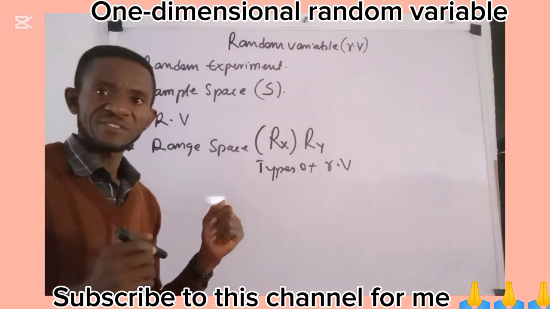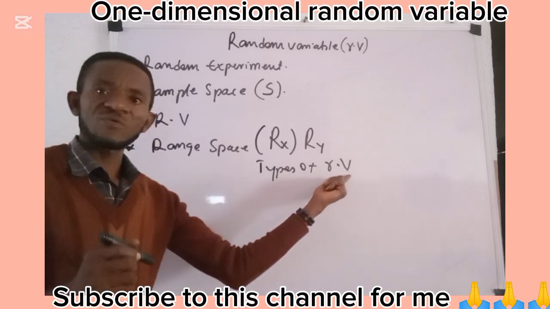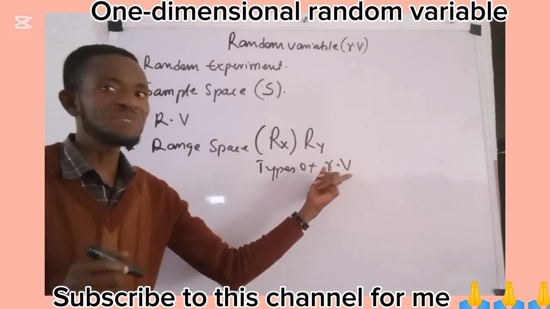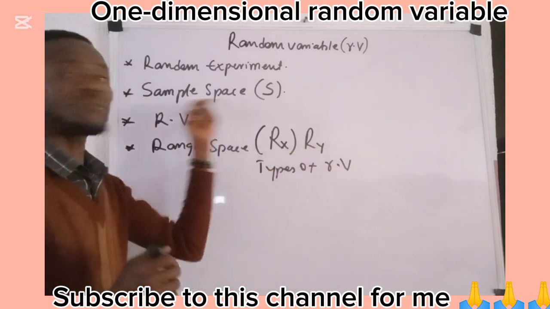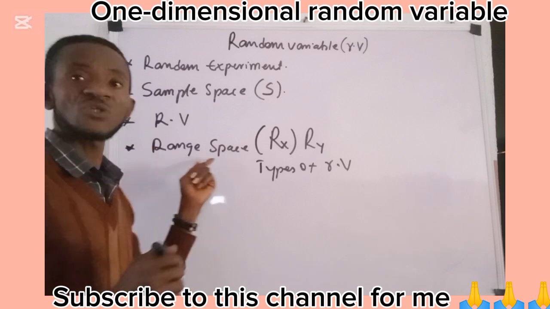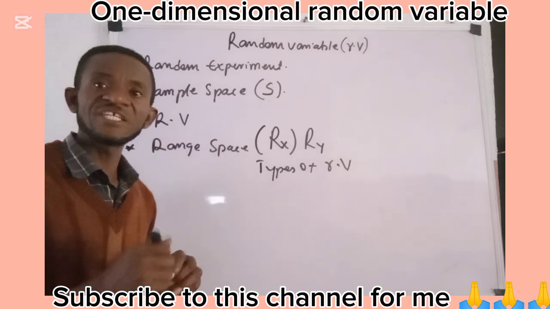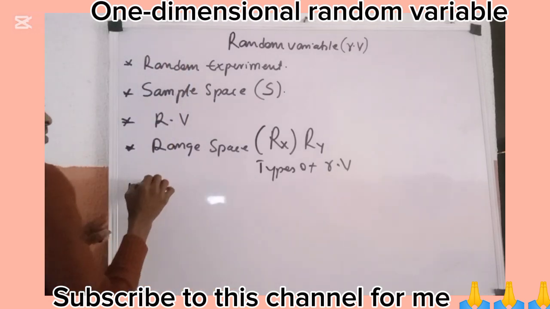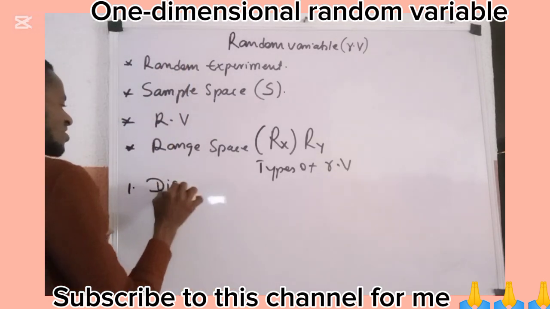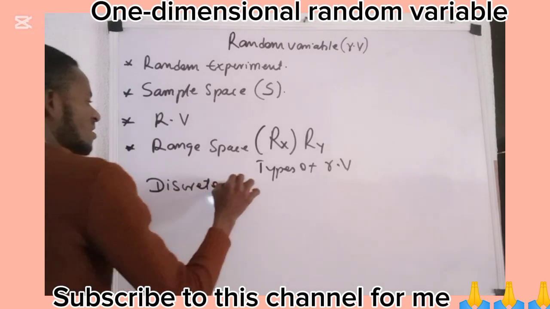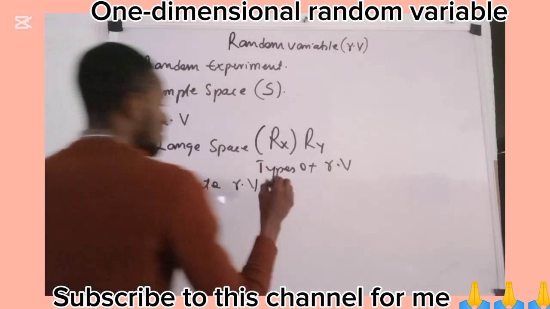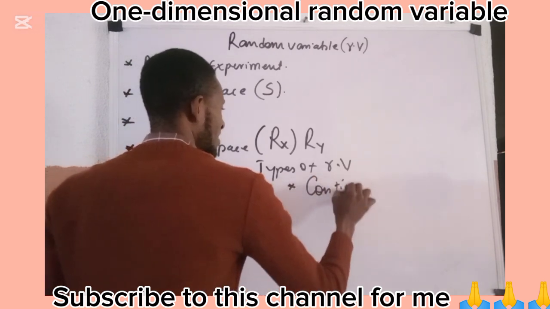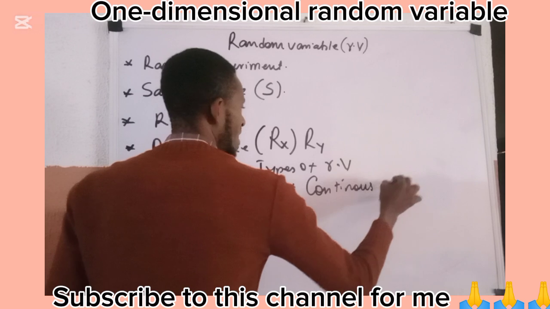Like I had earlier said, this random variable is categorically classified into two. The classification is on the basis of the nature of the sample space, or the nature of the range space. The two classes of random variable are, number one, the discrete random variable, and then the continuous random variable.